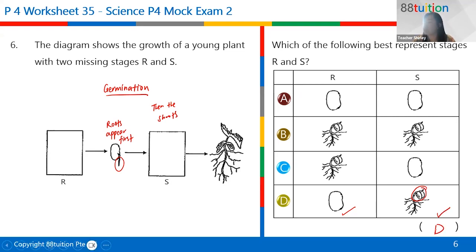Very good. Okay, for germination to take place, there must be three conditions needed. So let's just do a quick revision. The conditions needed will be water, oxygen, and warmth. Does it need sunlight? No, it doesn't. For seeds to germinate, they don't need sunlight because they do not have true leaves to make food yet. So they only need water, oxygen, and warmth.